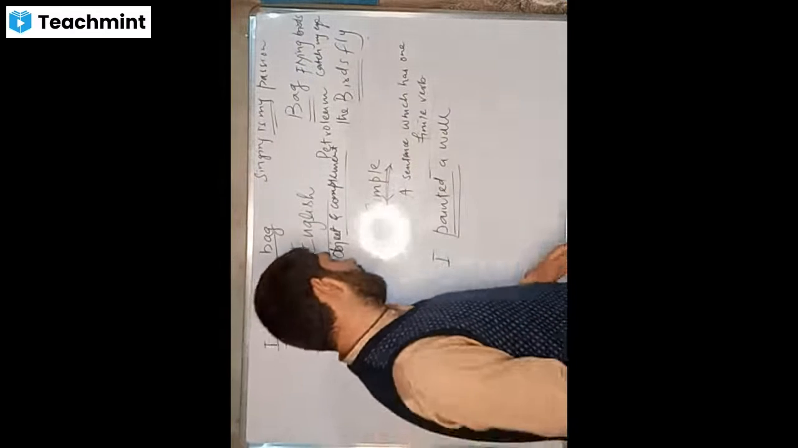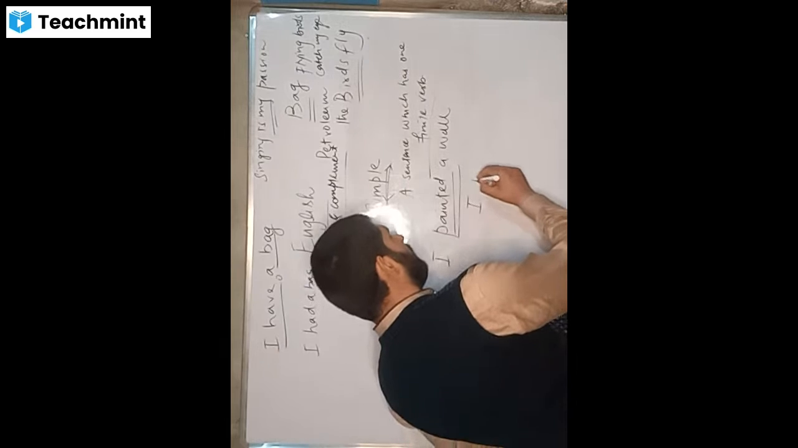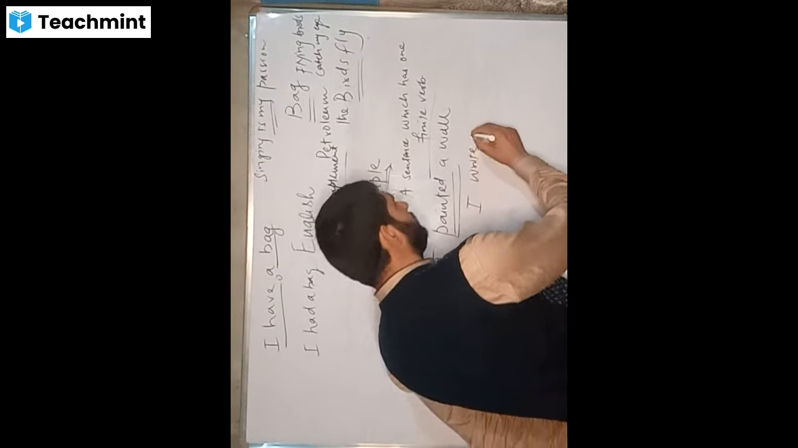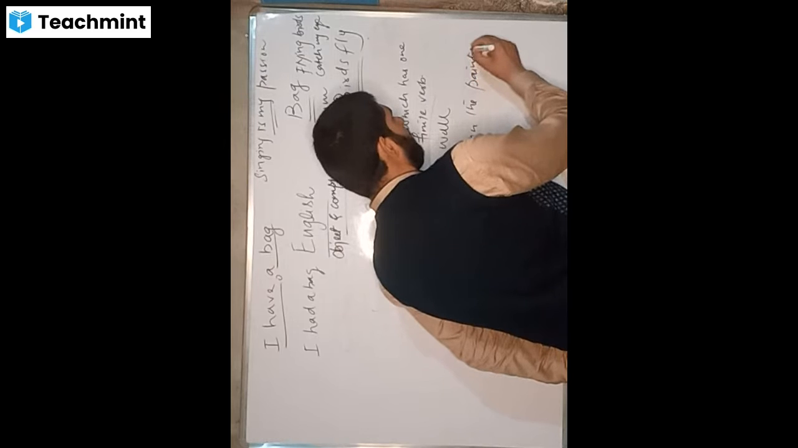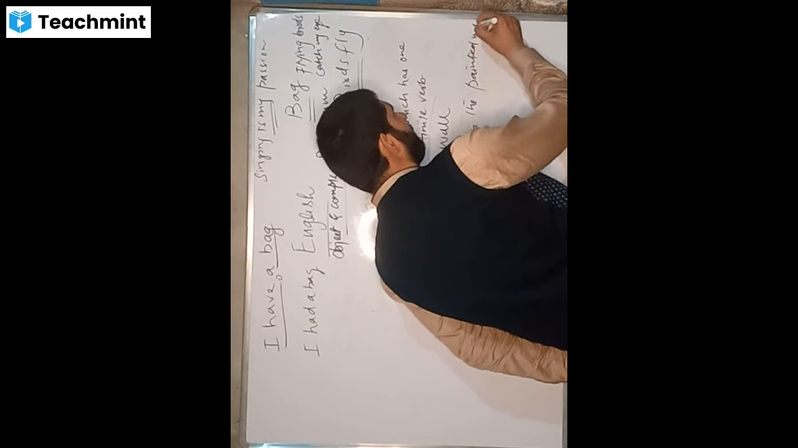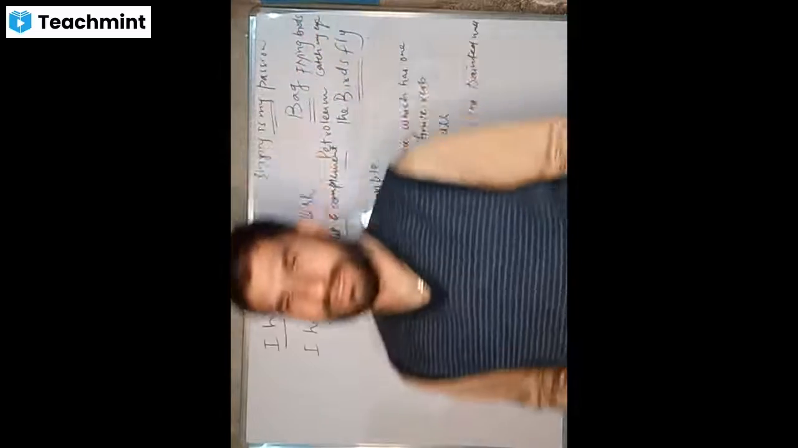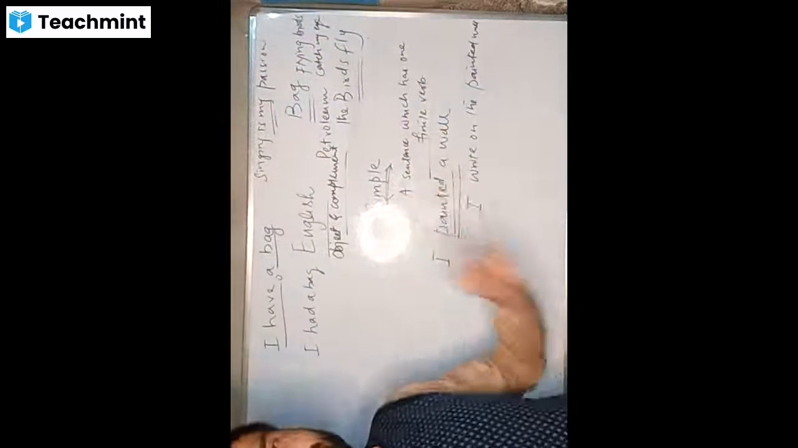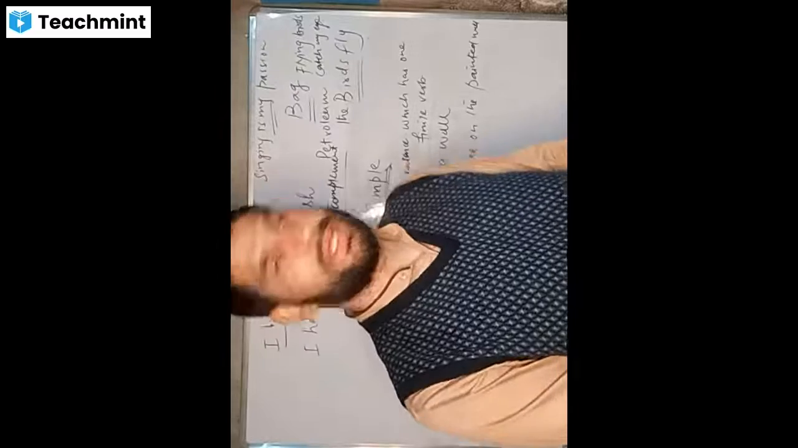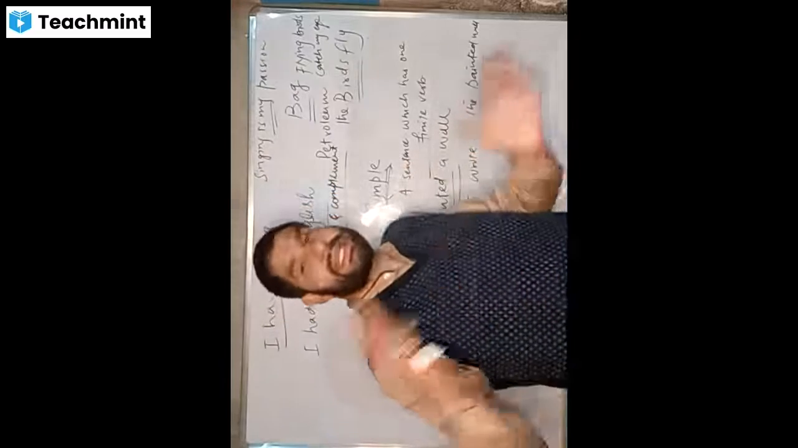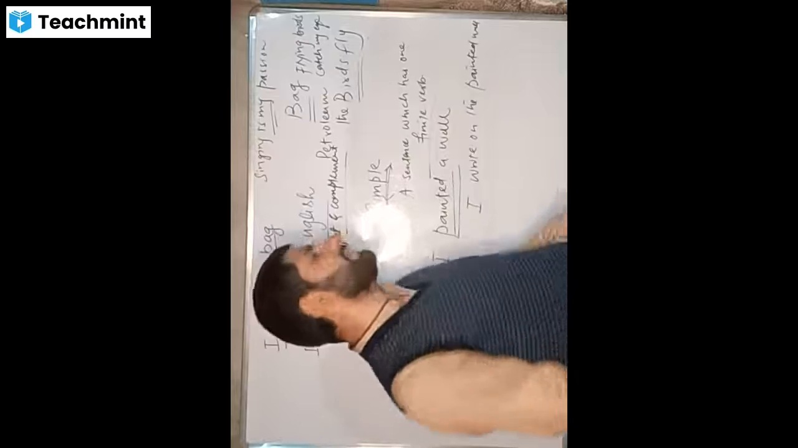And now I can say like this: I wrote on the painted wall. Here we have two verbs. One is wrote, another is painted. But the finite verb is only one, and that is wrote. Why? Because painted, the action is already complete. It has already died.